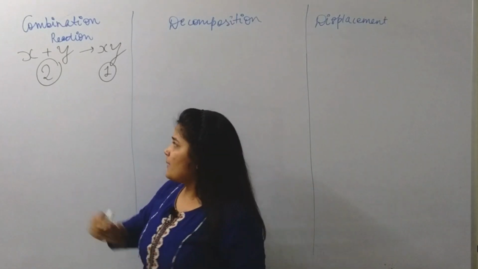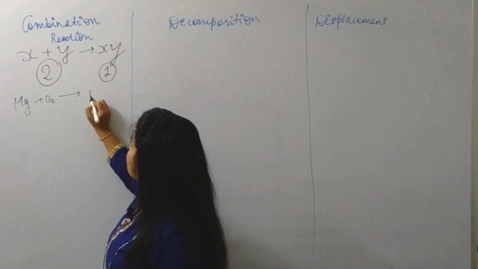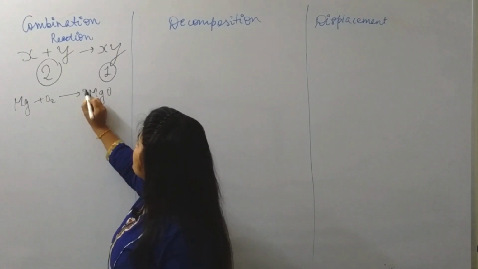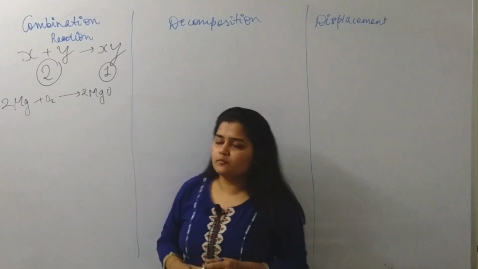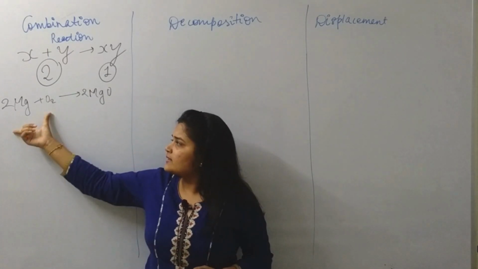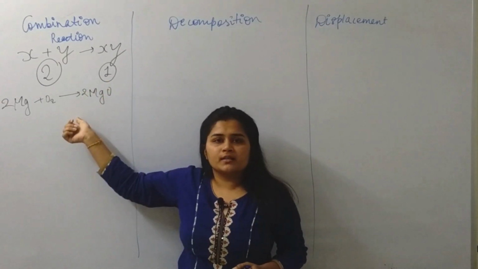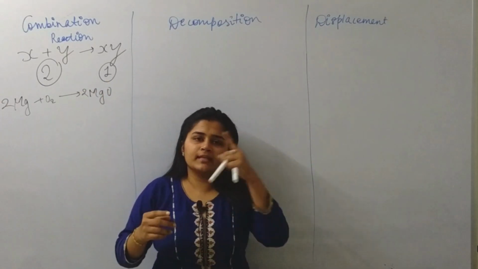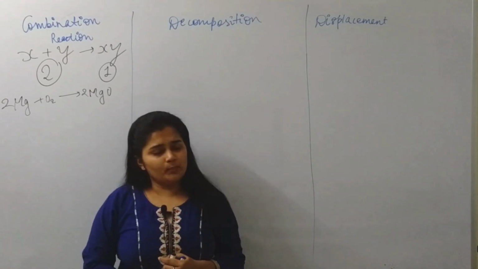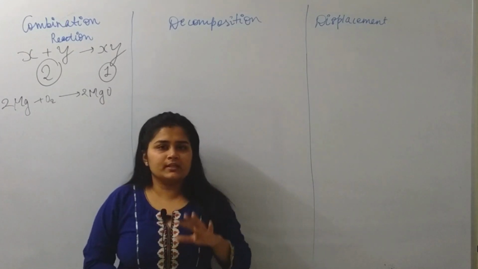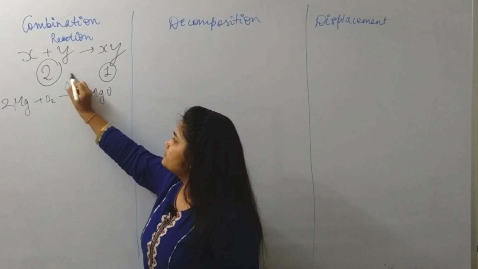Very easy. An example we have already studied: Mg plus O2 giving us MgO. To balance it, we have put the 2 in front of Mg and MgO. Yes, very easy. There were 2 reactants here which gave us only one single product. So 2 reactants reacting together to give one single product is known as a combination reaction. Very easy, no doubts. Now if we apply heat,